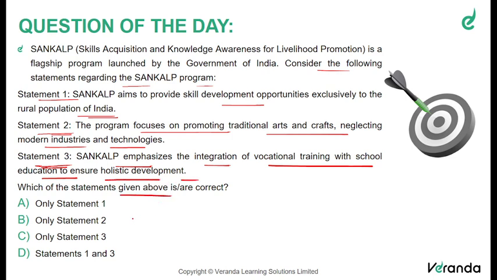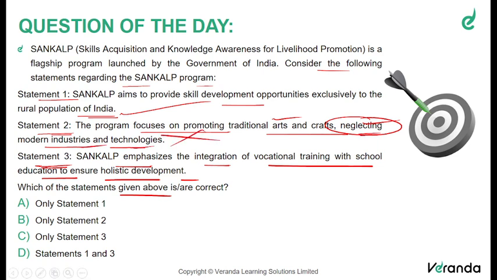Let us see one by one. We can see that SANKALP aims to provide skill development opportunities to the rural population of India. That is true. They are trying to enable skilling for all sections of the population, especially the rural population. Statement 2 says that it promotes only traditional arts and crafts, neglecting, that's a very extreme statement, neglecting modern industries and technology.